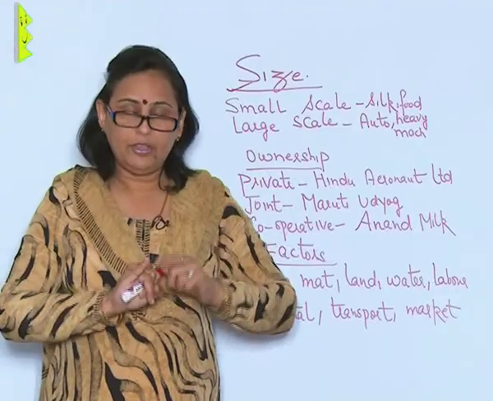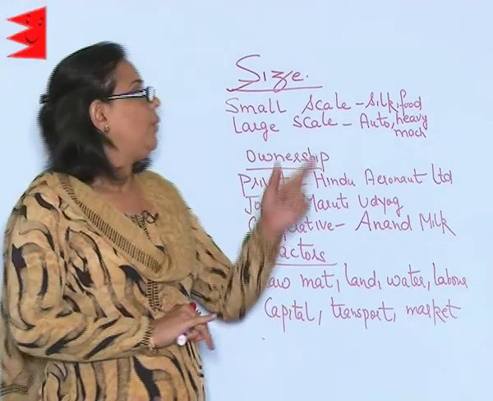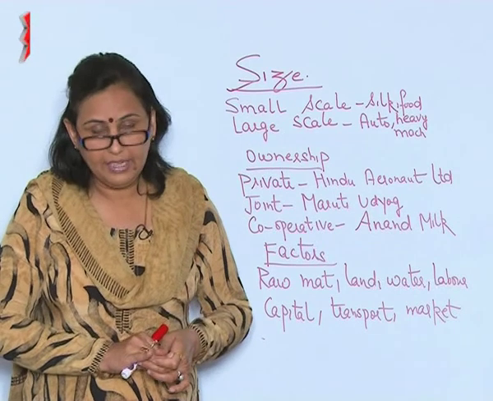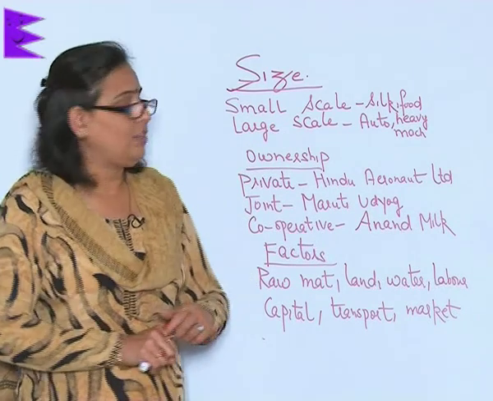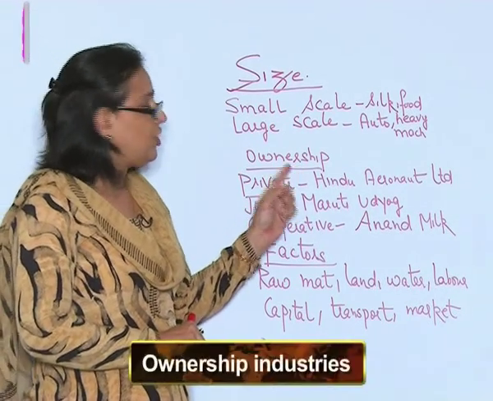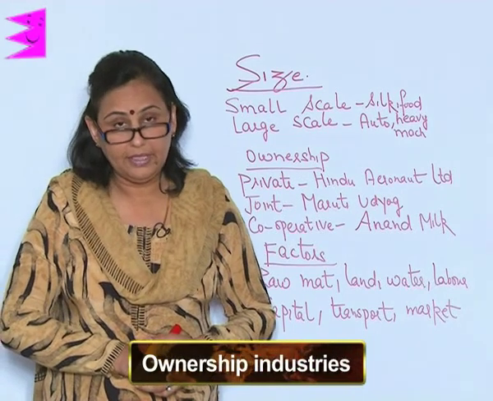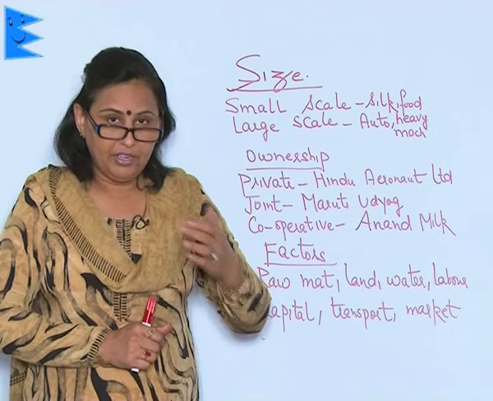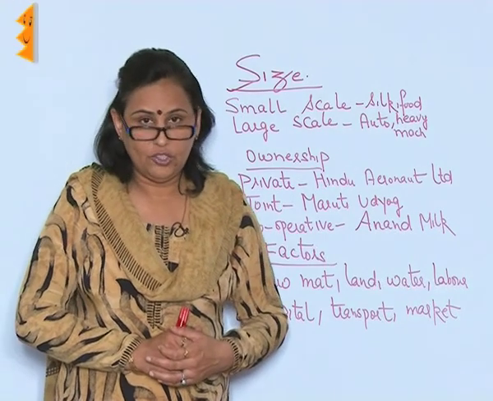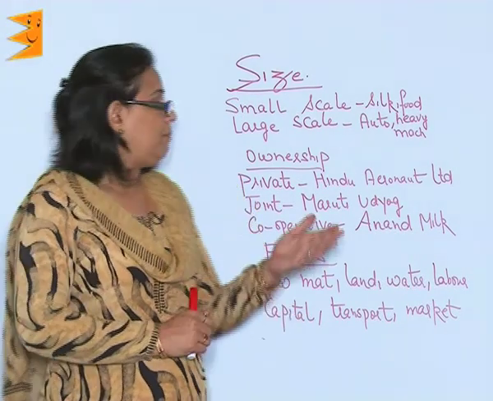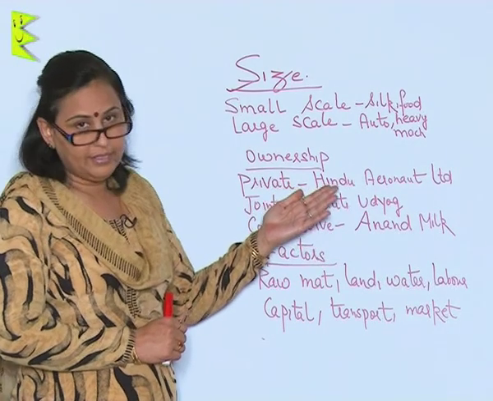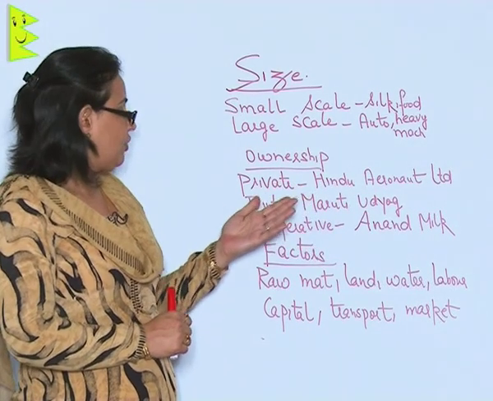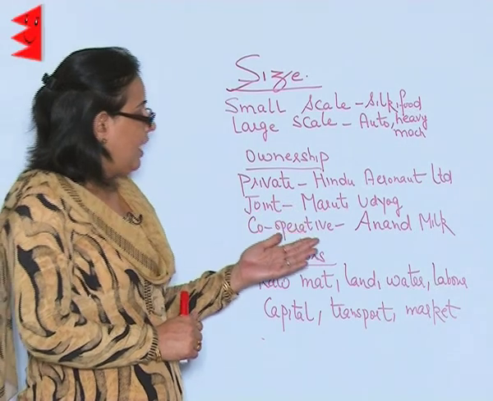So, you have seen on the basis of raw material, you have seen on the basis of size, and the third classification is the ownership industry. That is, the industry belongs to whom. Now, the further sub-classification of industries on the basis of ownership is the private industry, the joint industry and the cooperative industry.